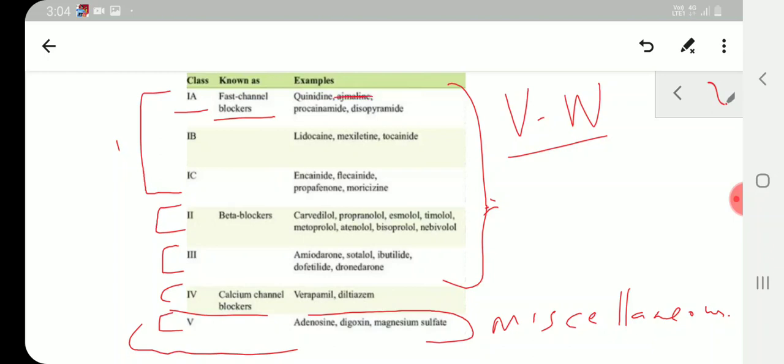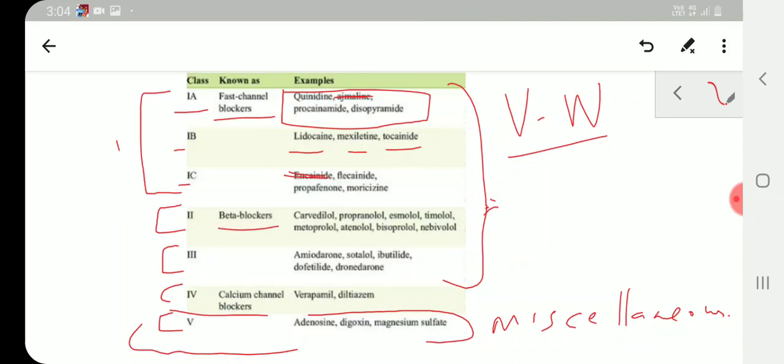Quinidine, procainamide, disopyramide are important for MCQs. Class 1B is going to be lidocaine, mexiletine and tocainide. Class 1C is going to be encainide, flecainide, propafenone and moricizine. Out of which encainide is not much important when it comes to FMGE or MCQs.